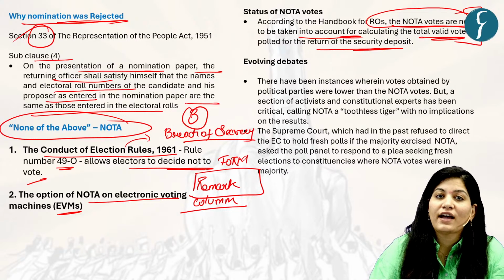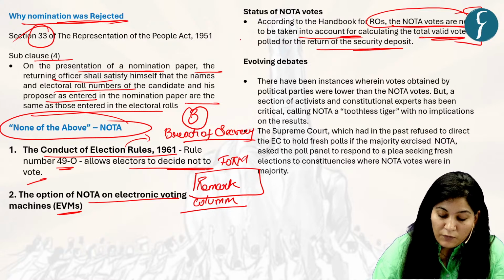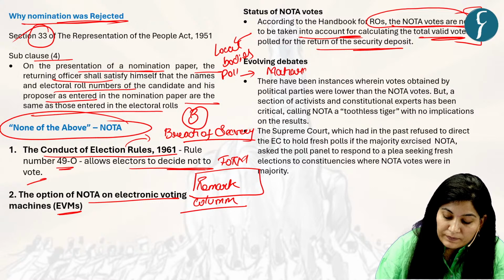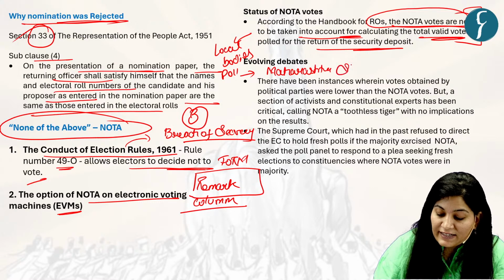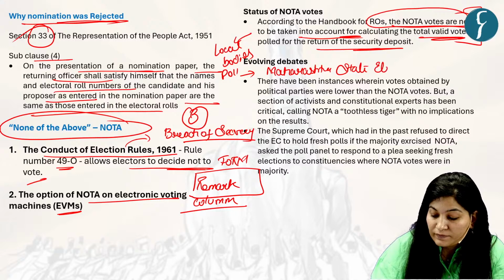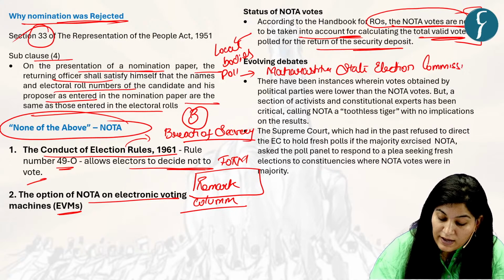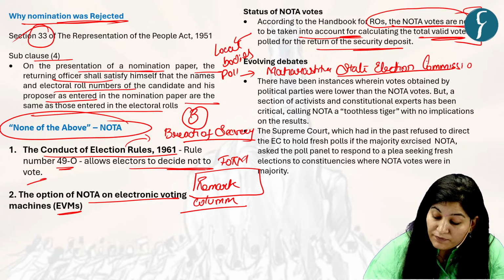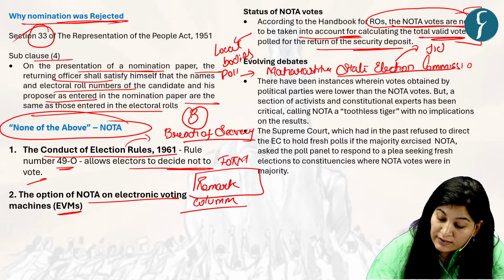But there are certain exceptions, like with respect to local bodies polls. And here the example is the Maharashtra State Election Commission. Maharashtra State Election Commission considered NOTA as a fictional electoral candidate.